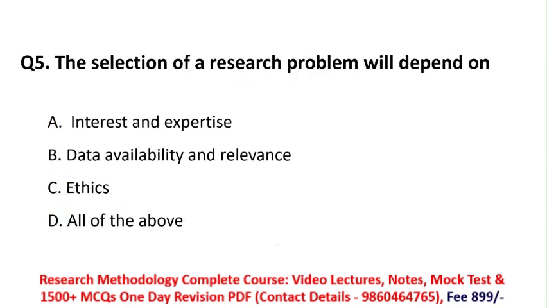Next, the selection of a research problem will depend on. How should researchers select their research problem? One by one we'll see the options. Option A is interest and expertise. Yes, because your research duration is not 2 or 3 months. The research process is minimum 3 years and maximum 6 years.